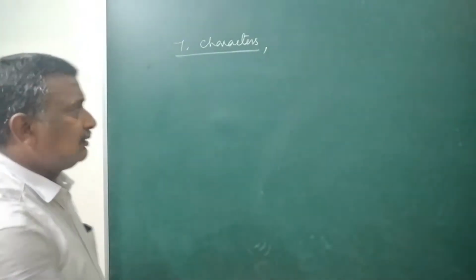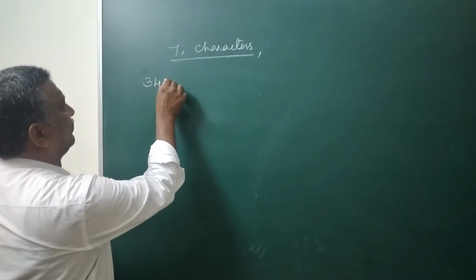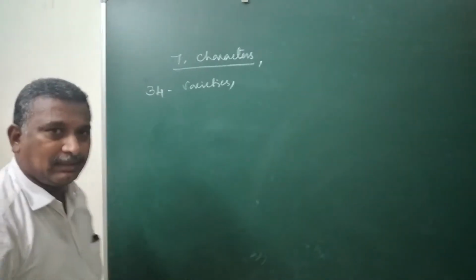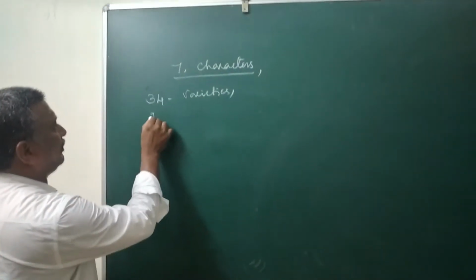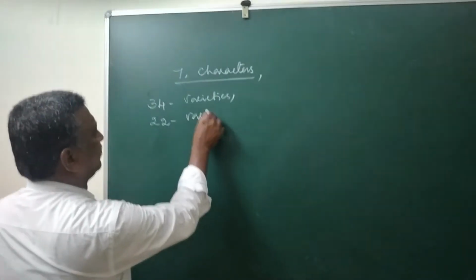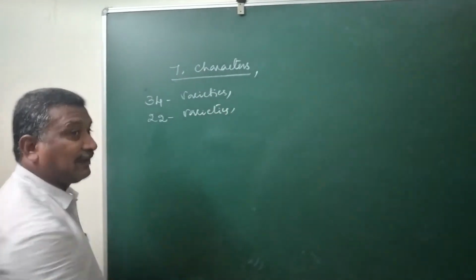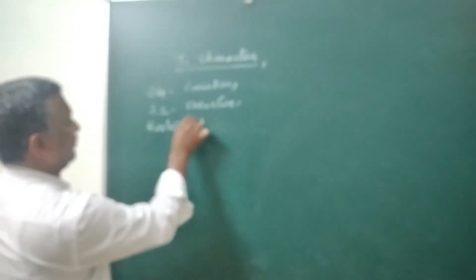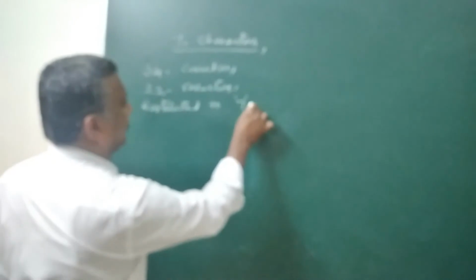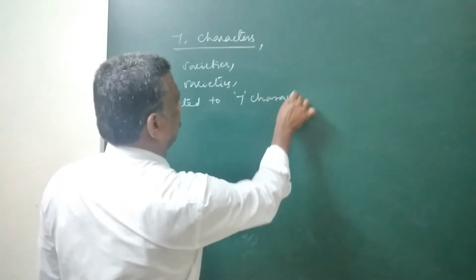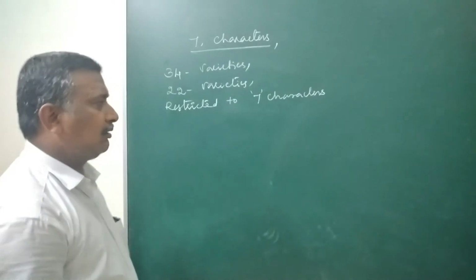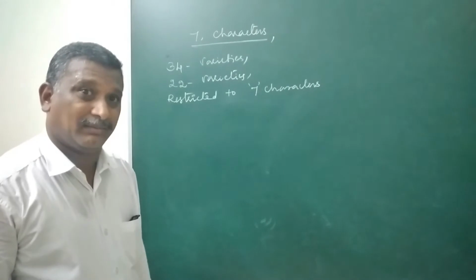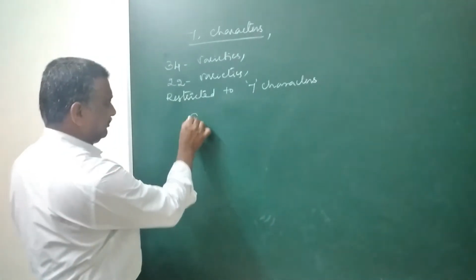Initially, Mendel took 34 characters, 34 varieties. Later, reduced to 22 varieties. And finally, restricted to 7 characters only. Okay. Now we will see what are the 7 characters which are exhibited by the Pisum sativum, the garden pea plant.